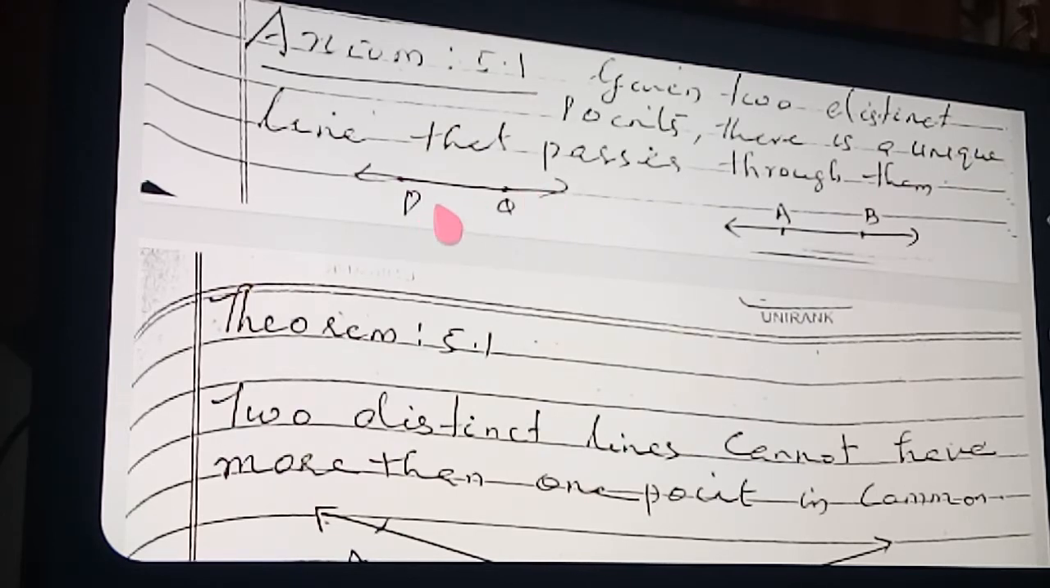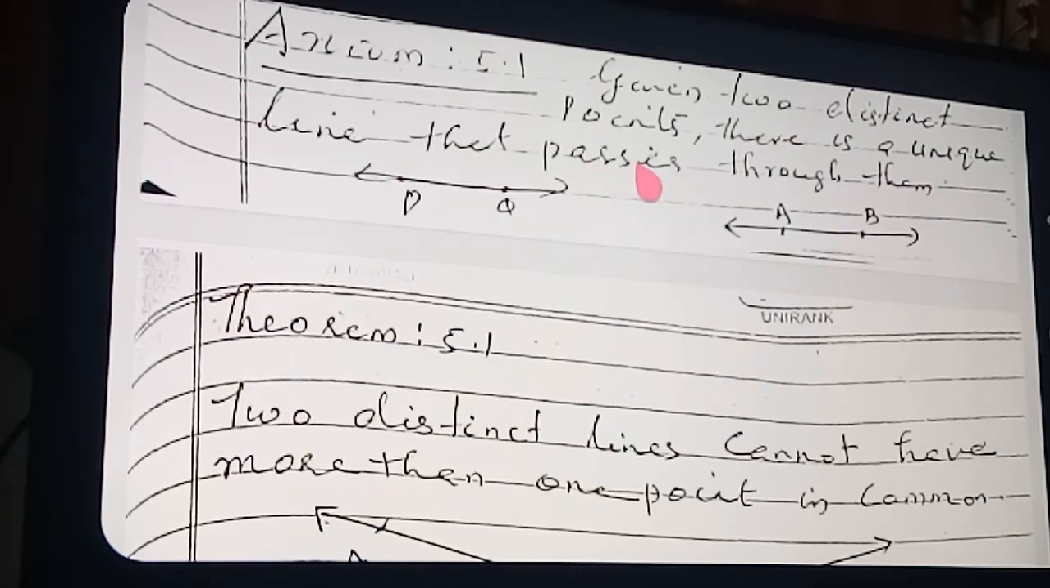When you try drawing, what will happen? The lines will coincide. The lines are the same only, so separate lines cannot be drawn. That is the point written here: given 2 distinct points, there is a unique line passing through those 2 points. Through P and Q, how many lines? Only one line. Through A and B, how many lines? Only one line. So given 2 distinct points, there is a unique line passing through the given points. Clear? That is why the teacher wrote it downside.